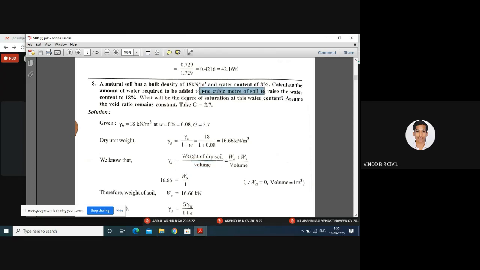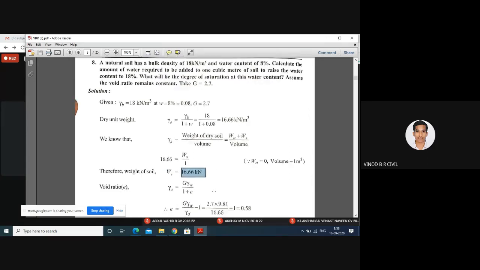Therefore, V is equal to 1. Gamma D you already calculated as 16.66. By cross multiplication, the weight of soil is 16.66 kilonewton.